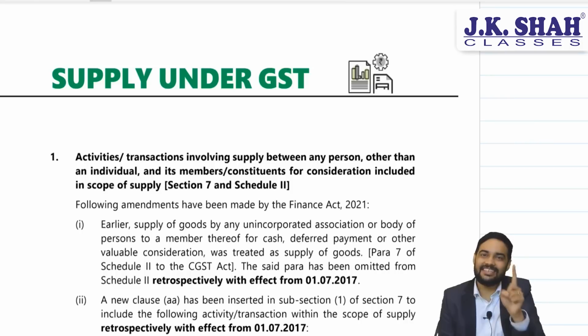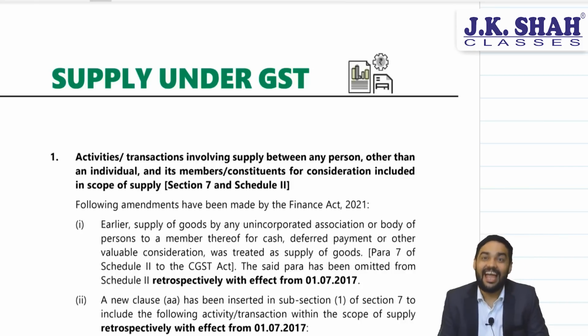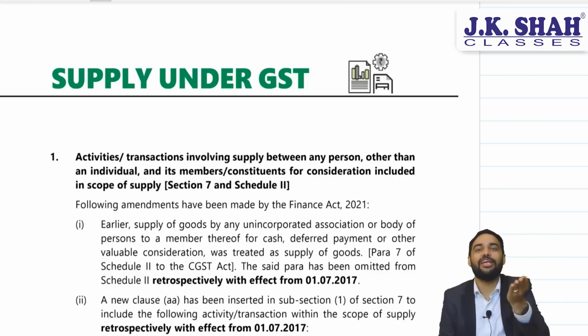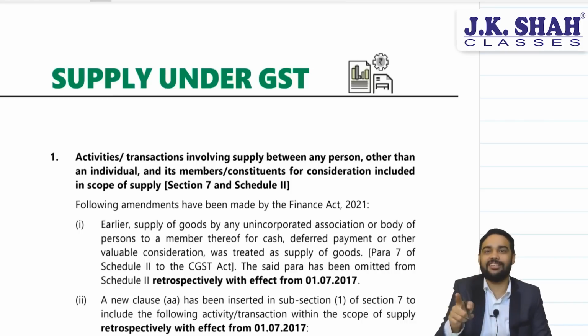Now, this judgment came in light of service tax, but its implication could have been taken even under GST, and that's the reason the government clearly mentioned it in the law that association and members are deemed to be two separate persons, notwithstanding any act or any law or any judgment, and a transaction between association and its members or vice versa will be considered as a supply.